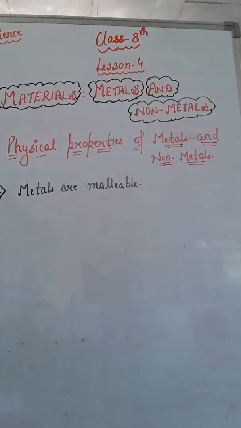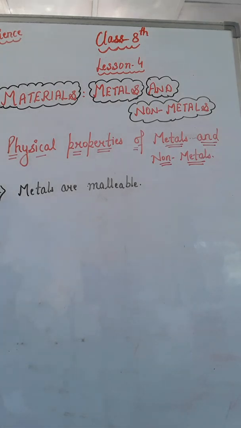The basic difference between physical properties and chemical properties is that when we talk about physical properties, we talk about their nature and appearance, right? But if we talk about their chemical properties, then we talk about their chemical reactions with air, water and so on. So, physical properties of metals and non-metals. First is metals are malleable.